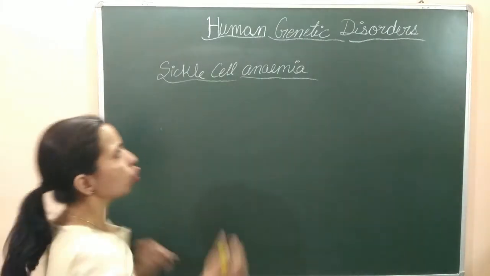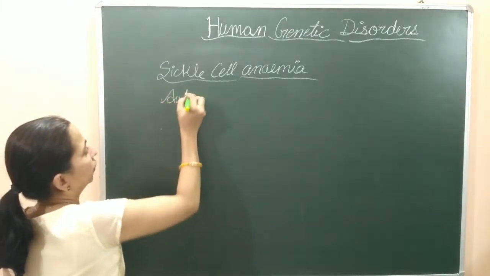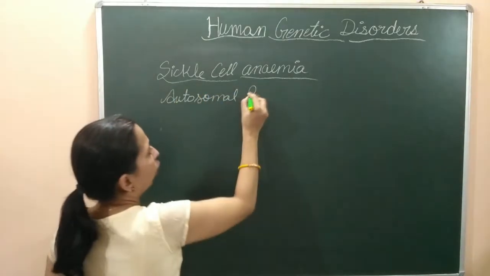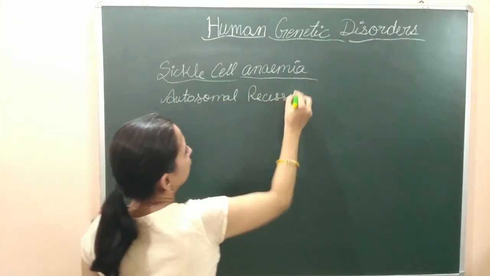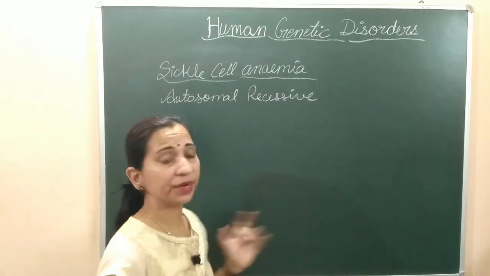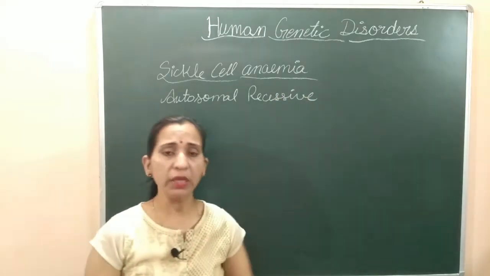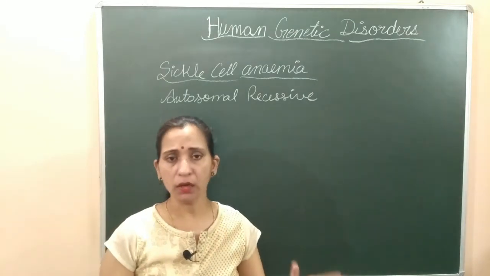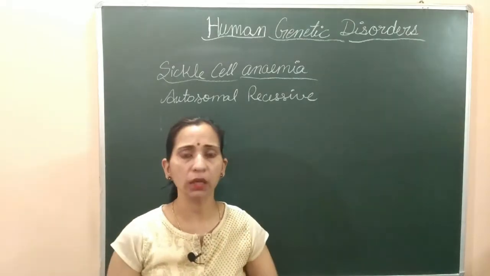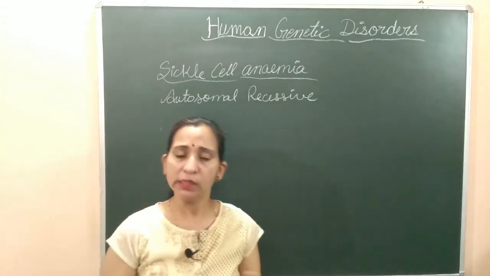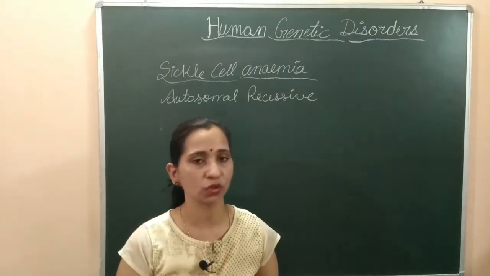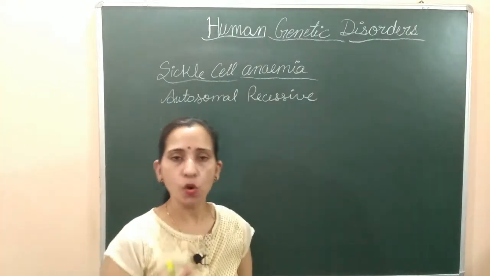This disease is an autosomal recessive disorder. When we say autosomal recessive, it means this disorder is related with autosomes. Here the chances of this disease are equal in male and female. In both males and females the chances remain equal because this disease is not related with sex chromosomes. It is related with autosomes.